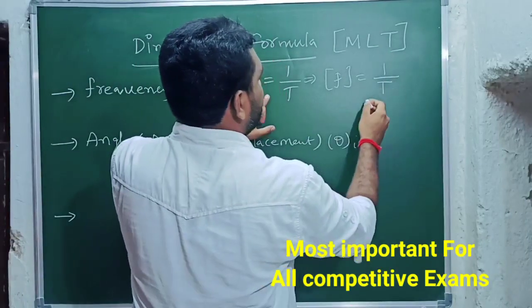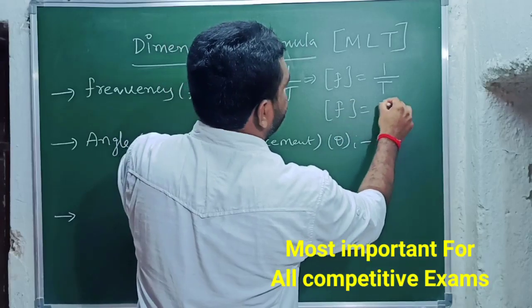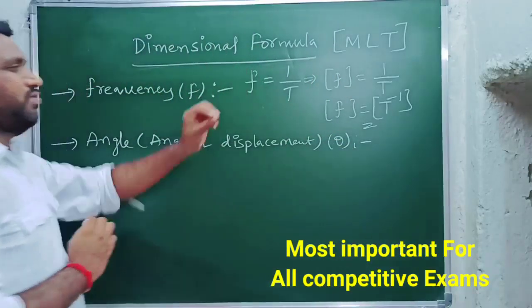T only. So if T goes to the upside, what does it become? T to the power of minus 1. So that is the dimension formula of frequency. It is very simple.